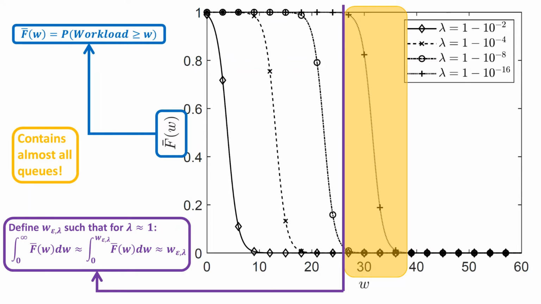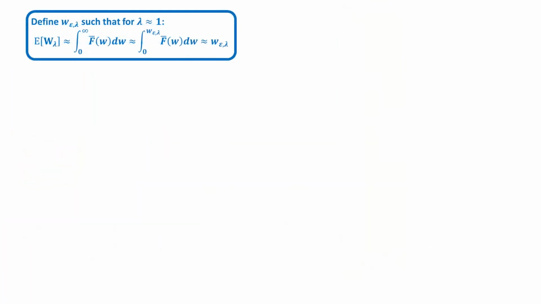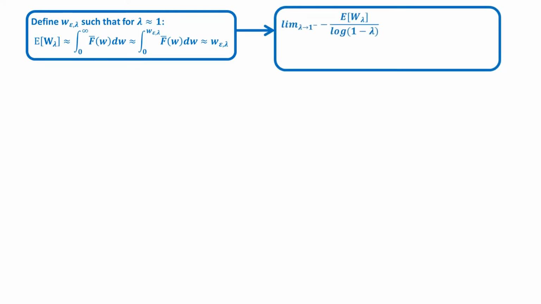If we assume that the scheduling policy is first come, first serve, we can show that this integral, which represents the mean workload, also closely approximates the mean waiting time. This way, we were able to obtain a very simple formula for the mean waiting time for LLD when the system load increases to 1.